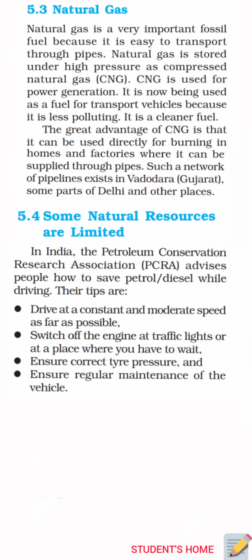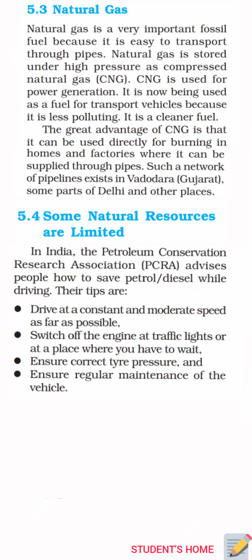Natural gas is also used as a starting material for the manufacture of a number of chemicals and fertilizers. India has vast reserves of natural gas. In our country, natural gas has been found in Tripura, Rajasthan, Maharashtra, and in the Krishna Godavari Delta.